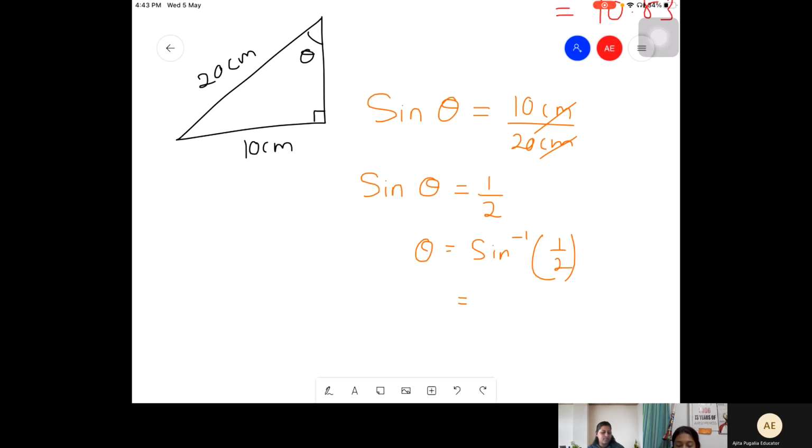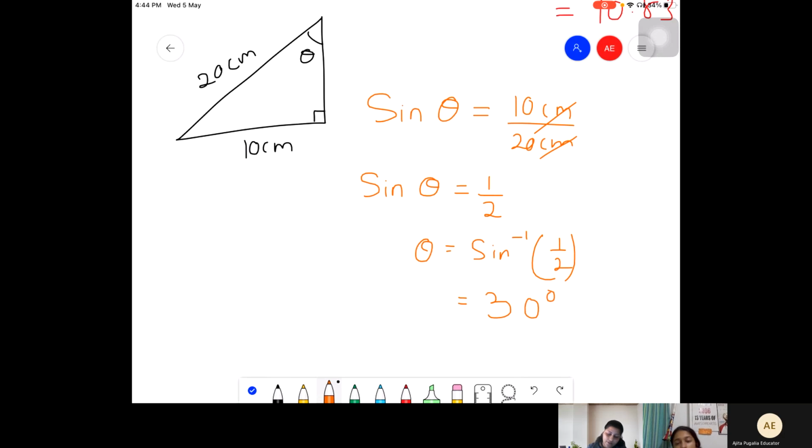Ma'am, I'm getting 0.523. Again, check the degree and radian setting. Sine inverse half is 30. It's getting converted into rad again and again. Make sure you don't get that rad answer by mistake. Is it clear? It's 30.